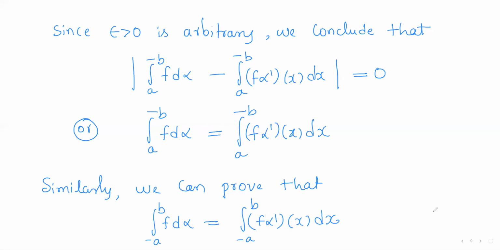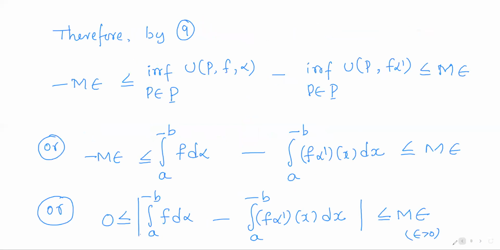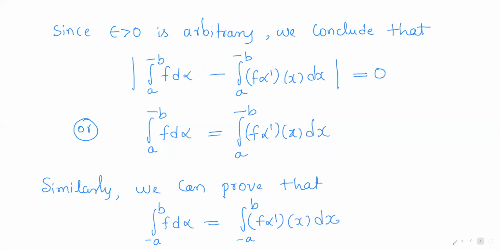Okay. So now, which equation is this? Up to 9, right? So this is 10 and this is 11.